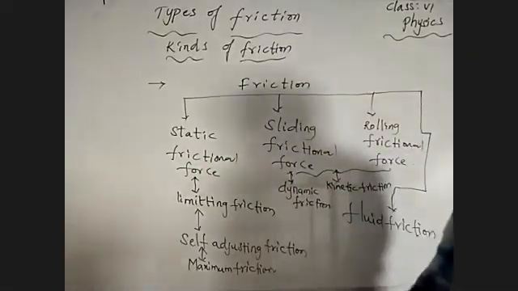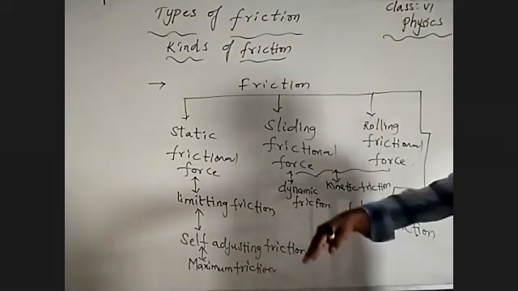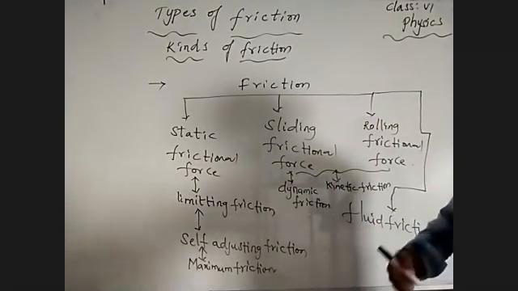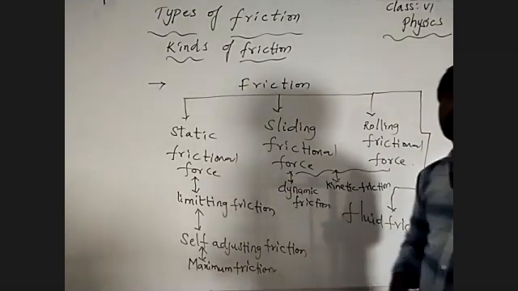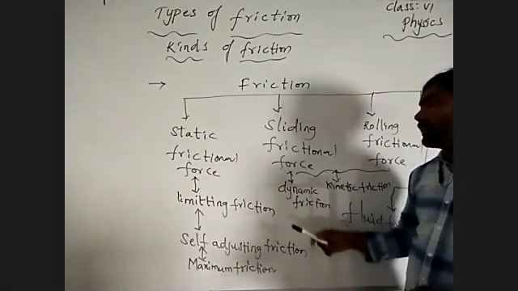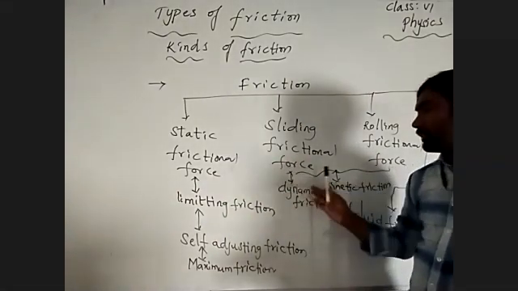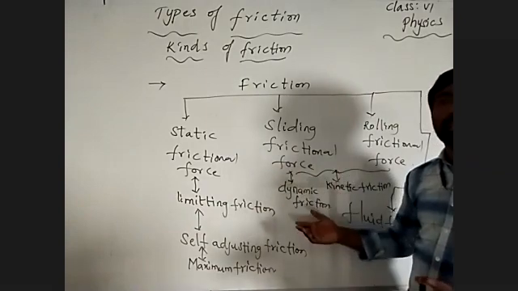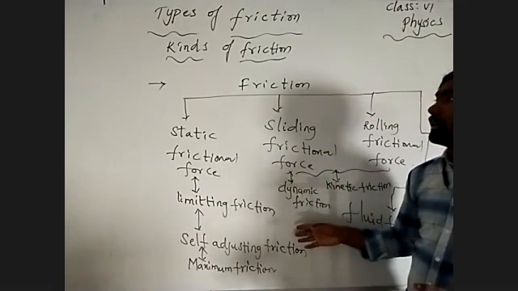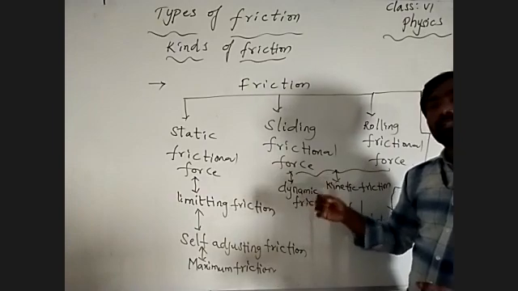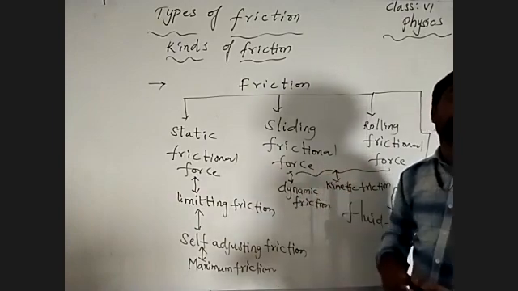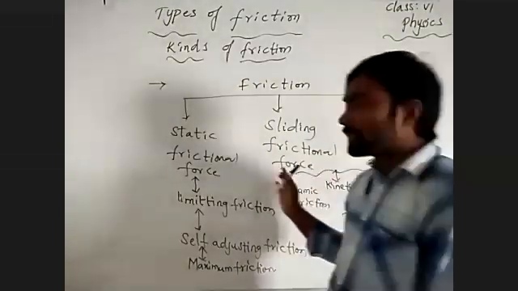Because friction acts differently based on the particular situation. By that, we are classifying the types of friction with different names, because friction acts differently in different conditions.